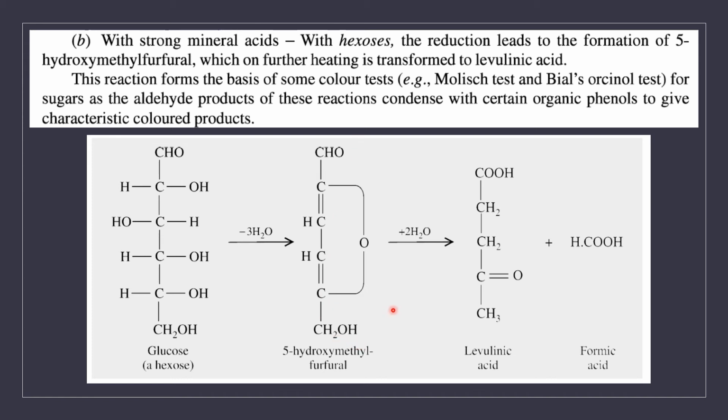Upon further heating, this 5-hydroxymethyl furfural is converted to levulinic acid and formic acid. This reaction is the basis for some color tests like Molisch test and Bial's test. In Molisch test, when we treat sugar solution with alcoholic alpha naphthol and sulfuric acid, you will be getting a purple color ring at the junction of two layers. In Bial's test, when you treat pentoses with Bial's reagent, you will be getting a green colored product. So this furfural formation is the basis of Molisch test and Bial's test.